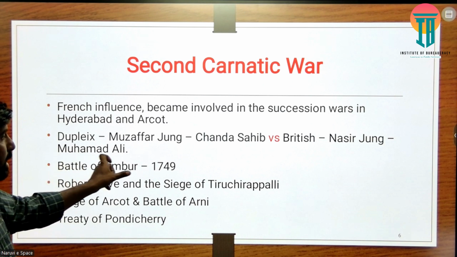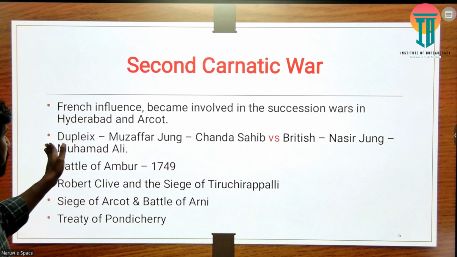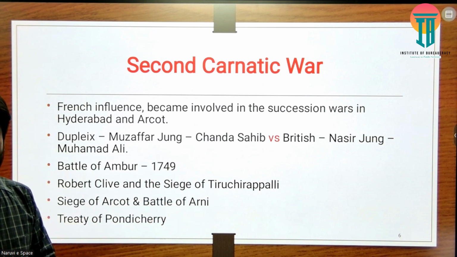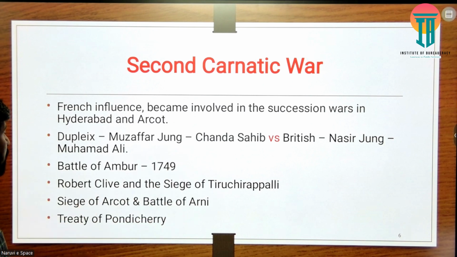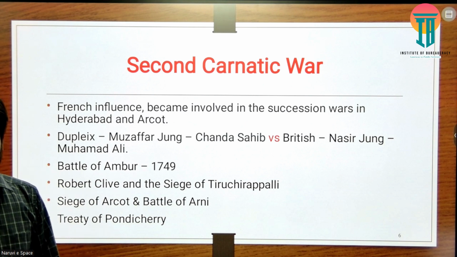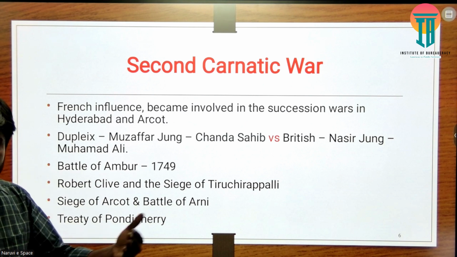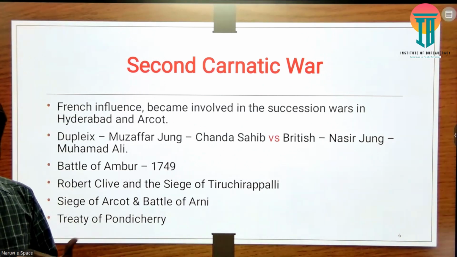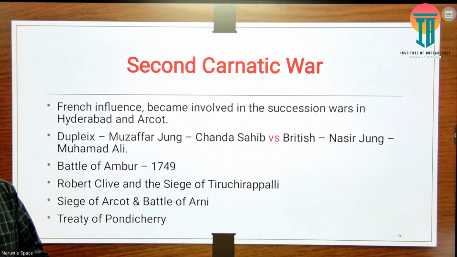So we can see that it's about a triangular conflict. On the three sides, we can see both the French and the British actually involved in this activity here. Then, in this battle, the Battle of Ambur in 1749, the battle actually started here. The French were in the upper hand when things started.